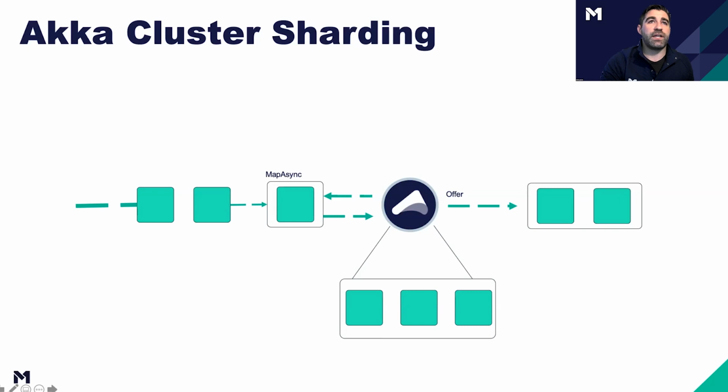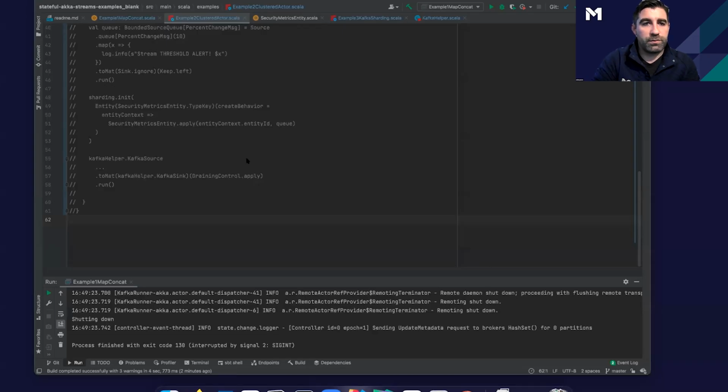We're going to have messages coming in, going to an actor, windowing an aggregate, and then that actor, when it hits this threshold, will offer a message into the downstream. And so, jumping into that and coding this one real quick.